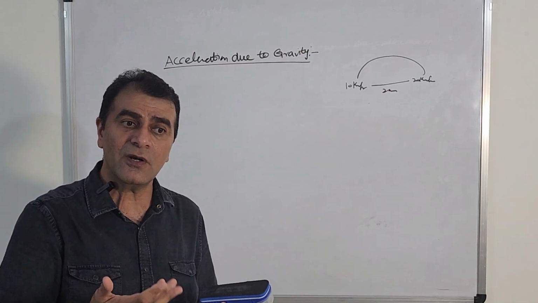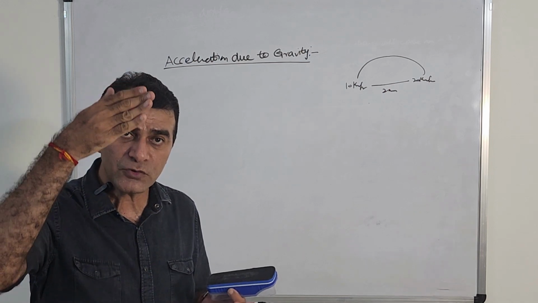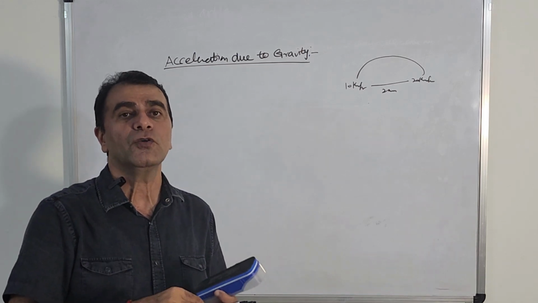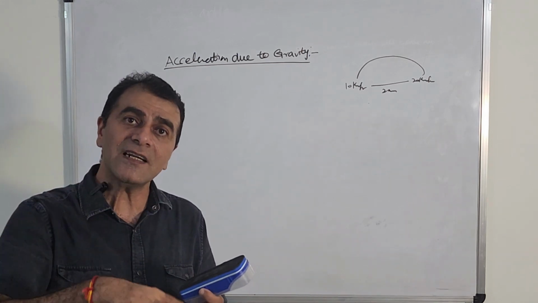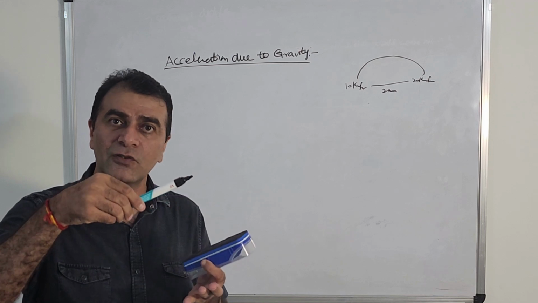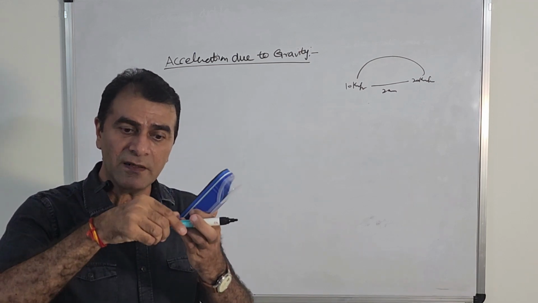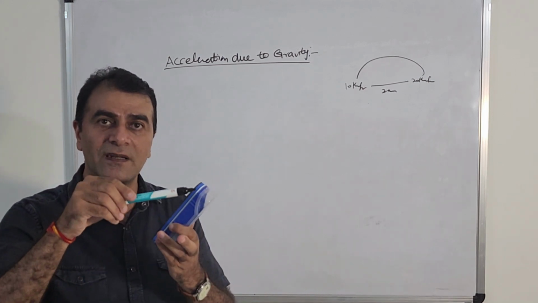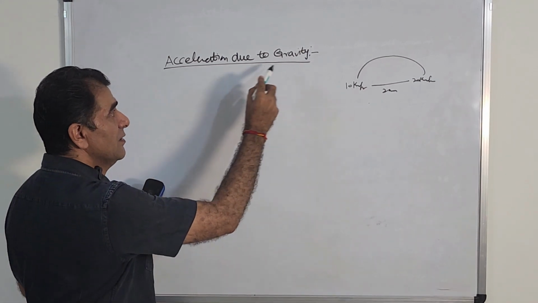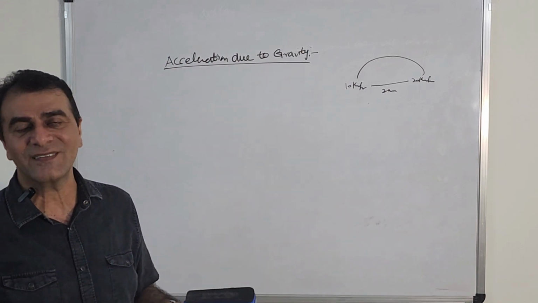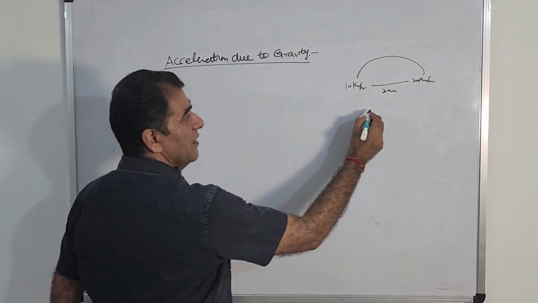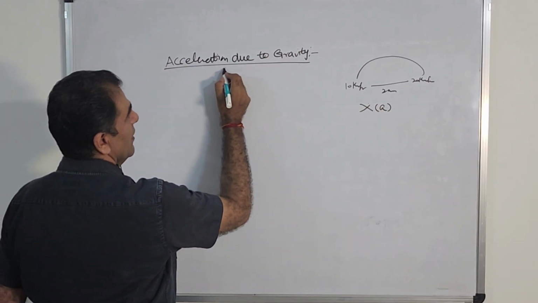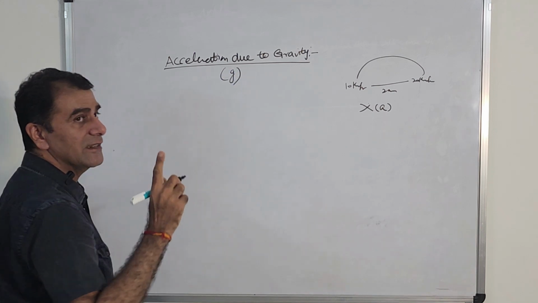But why is this change in velocity there? Due to the force of gravity, which is pulling the pen downward towards the earth. So it means there is acceleration in this pen. Change in velocity means acceleration in this pen due to the force of gravity, and that acceleration produced in this pen is called acceleration due to gravity. Now I think it is clear. Where we simply denote acceleration as a, here acceleration due to gravity is denoted by small g.